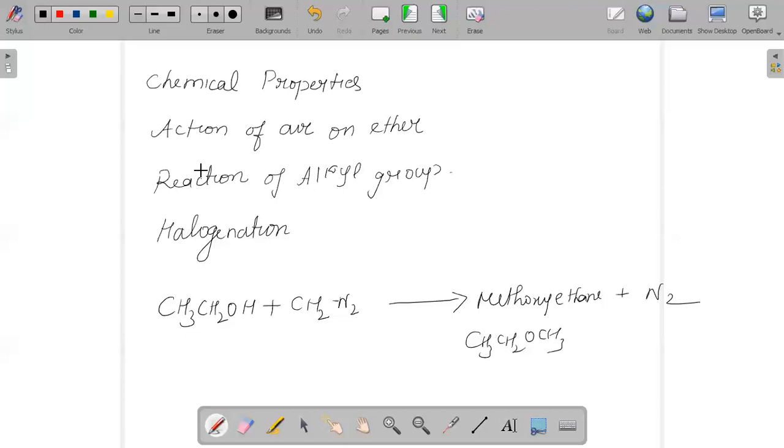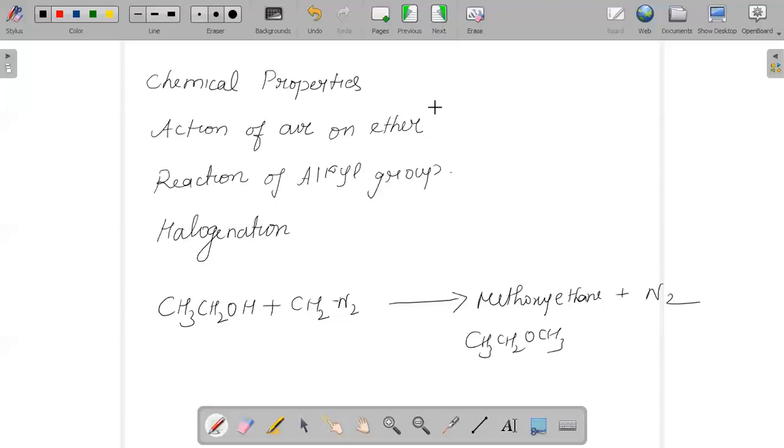Ring halogenation, chlorination: even anisole, if it reacts with chlorine, will give you ortho-chloroanisole or para-chloroanisole. It can undergo nitration. Anisole can undergo nitration. And it can even undergo Friedel-Crafts alkylation.